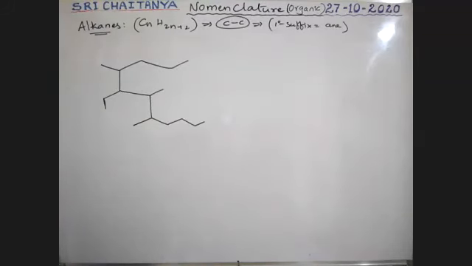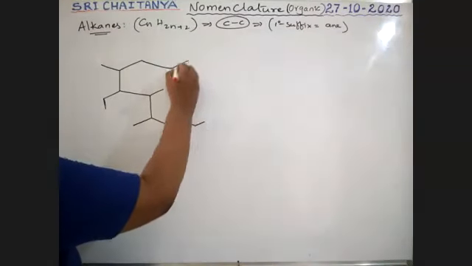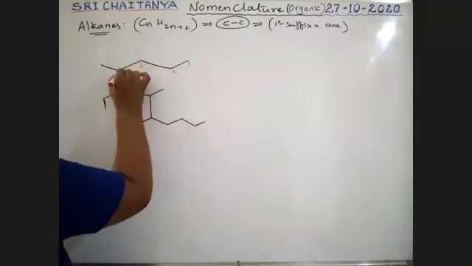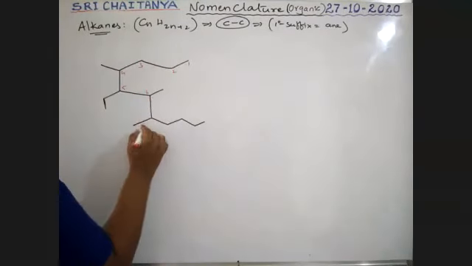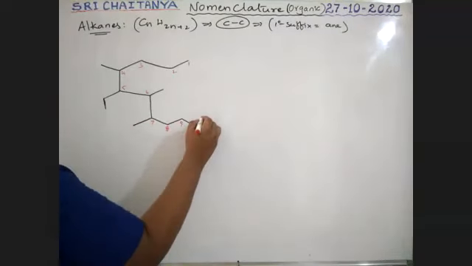Boys, what is the longest chain? See here. I'm using this one. 1, 2, 3, 4, 5, 6, 7, 8, 9, 10, 11.